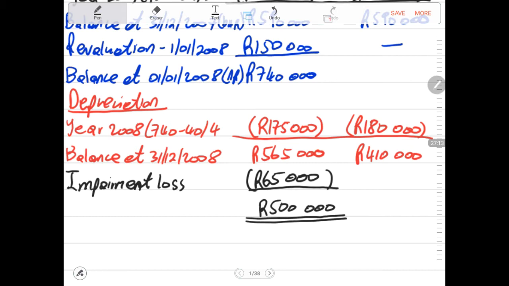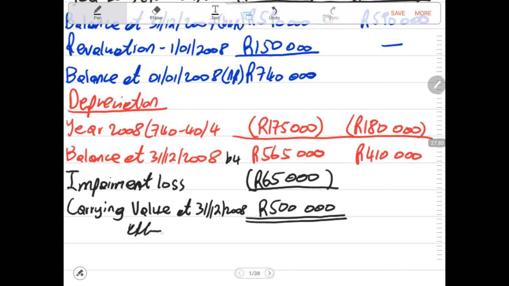That means we then get to the carrying amount at the end of the year. It is the only time you say carrying amount, because the requirement was to calculate the carrying value at 31 December 2008. This is after the impairment was taken into account. Also very important to highlight.